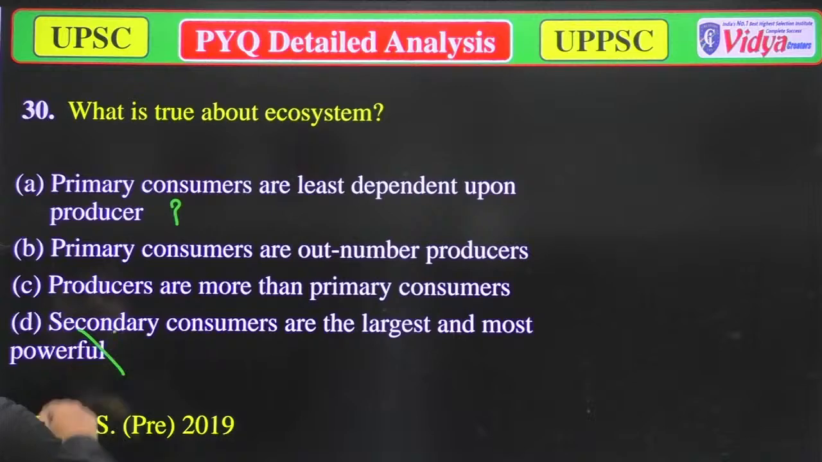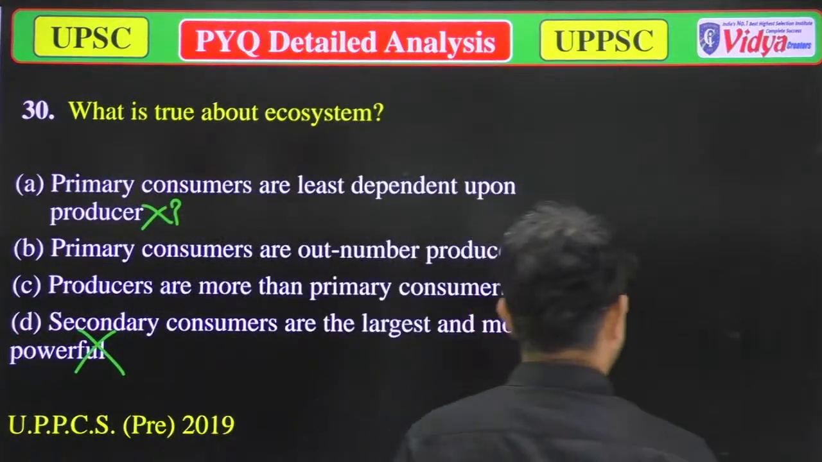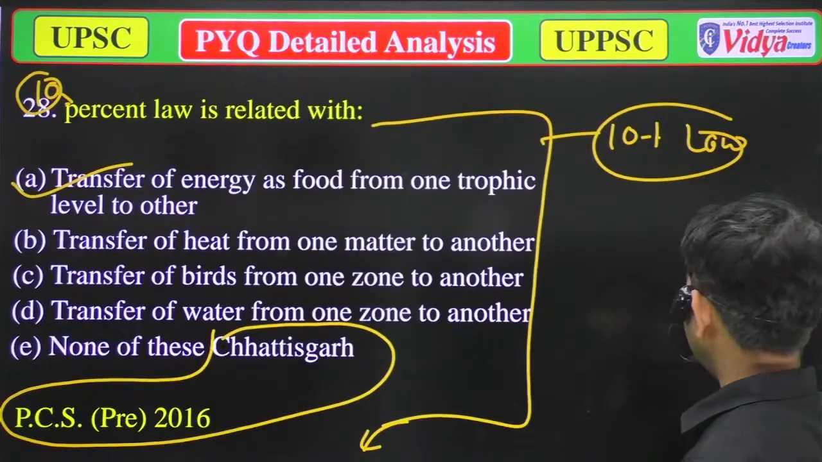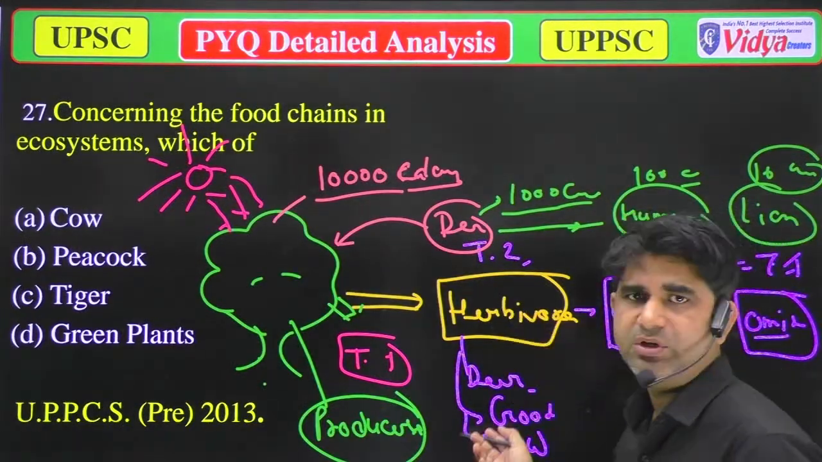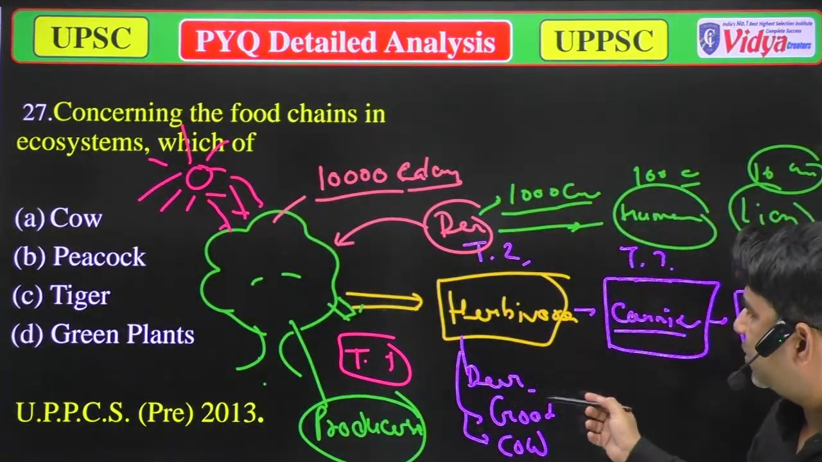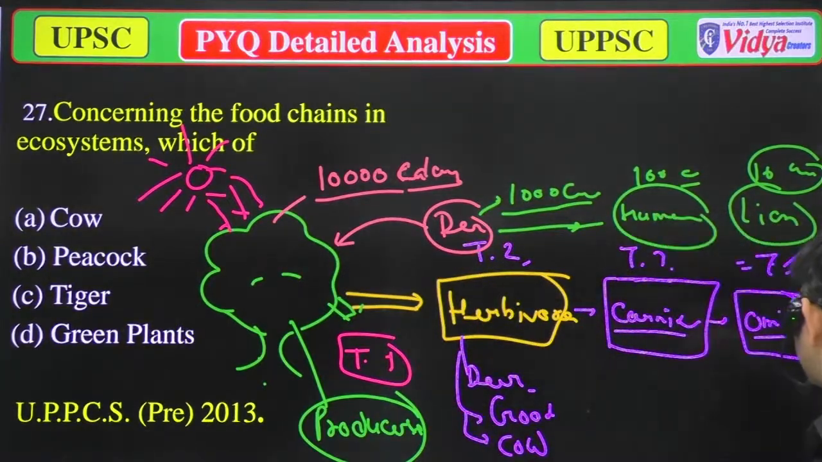Option D is wrong, because it is not true that the secondary consumers will always be the largest and most powerful. Primary consumers are least dependent on producers. This is also wrong, because primary consumers like herbivores, deer, goat, cow, are totally dependent on plants. So that is also wrong.